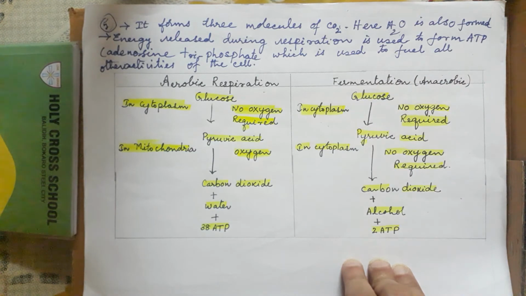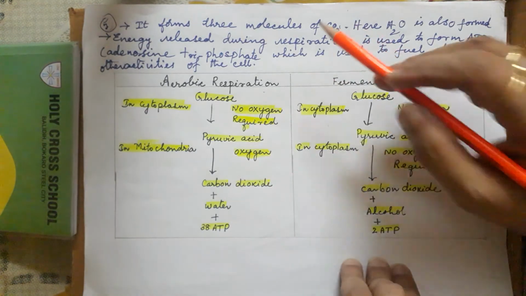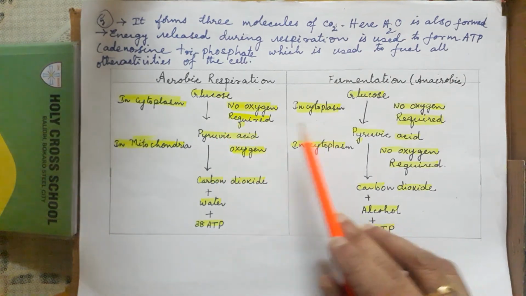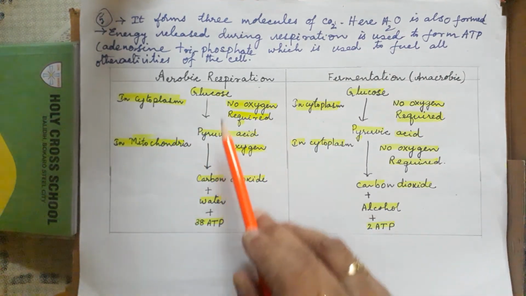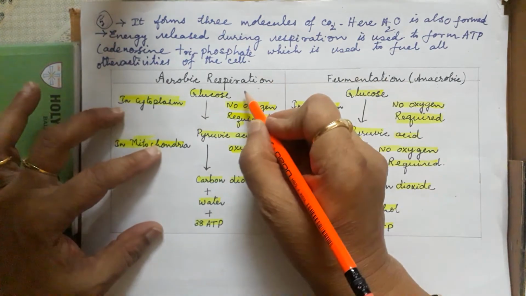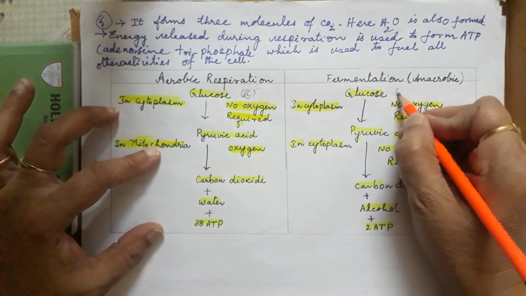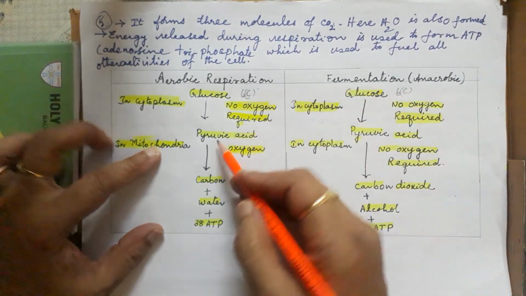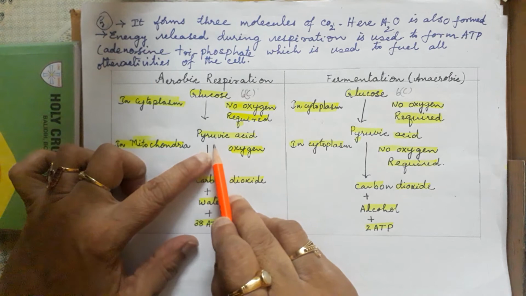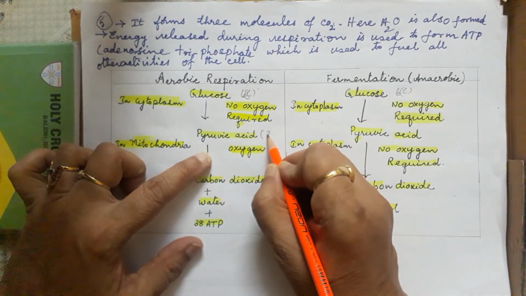So the first part of the question is, where does the first part of respiration take place? In the cytoplasm. So don't think only the mitochondria is involved; mitochondria will come afterwards. The first breakdown of the glucose takes place in the cytoplasm. Glucose is a 6C compound and it will divide into pyruvic acid, a 3C compound.